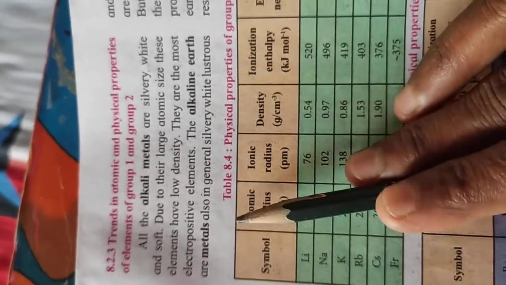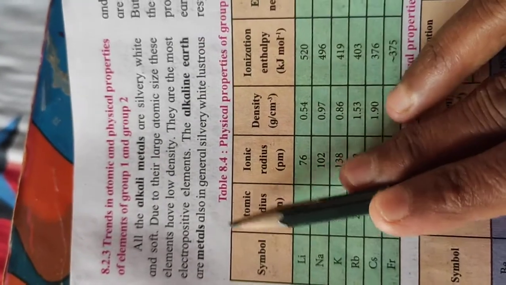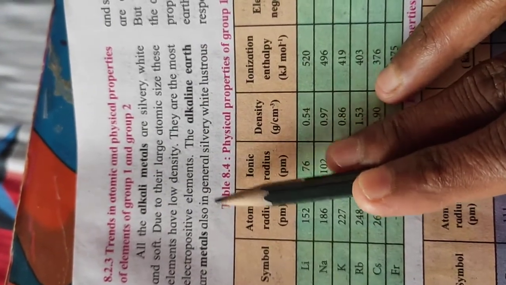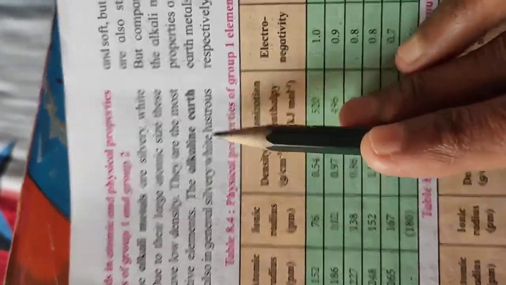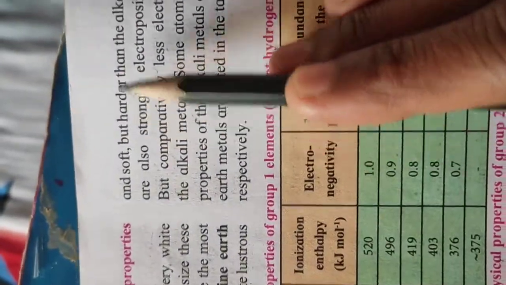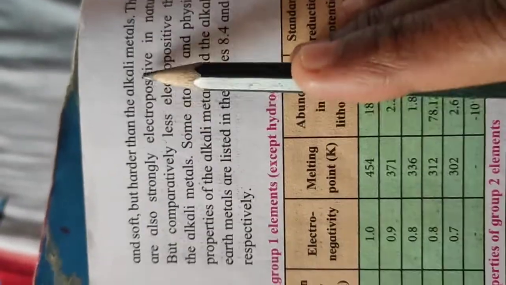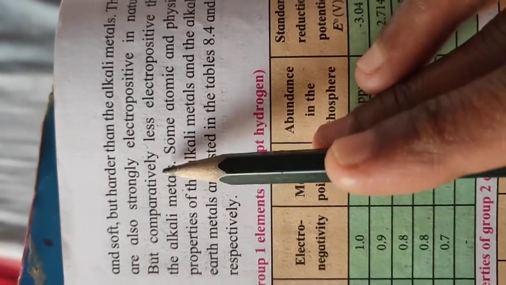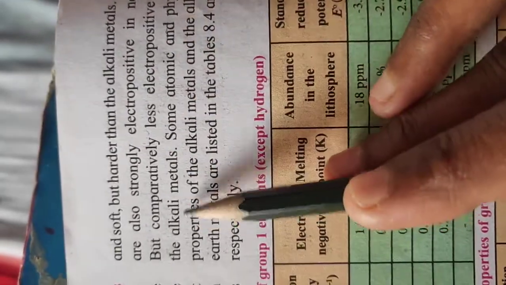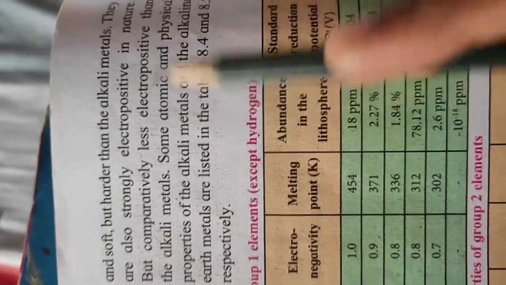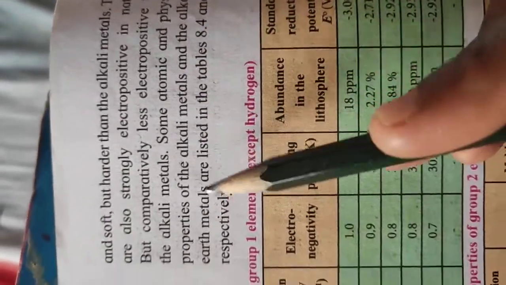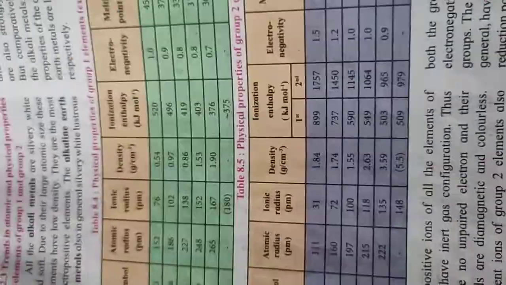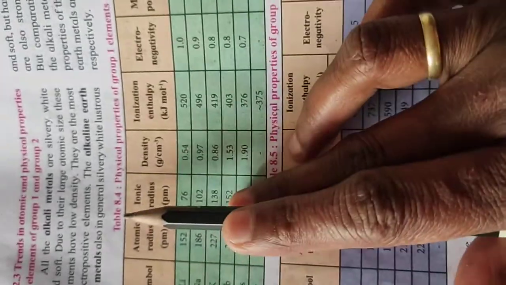The alkaline earth metals also in general are silvery white, lustrous and soft, but harder than the alkali metals. They are also strongly electropositive in nature, but comparatively less electropositive than the alkali metals. Some atomic and physical properties of alkali metals and alkaline earth metals are listed in table 8.4 and 8.5. So you just have a look at these tables, table 8.4 and table 8.5.